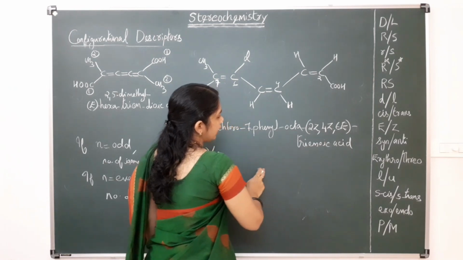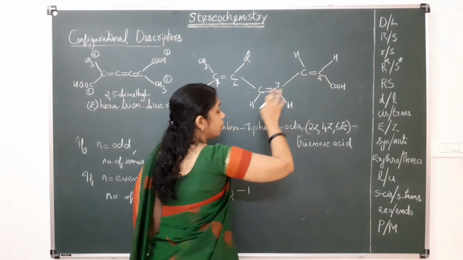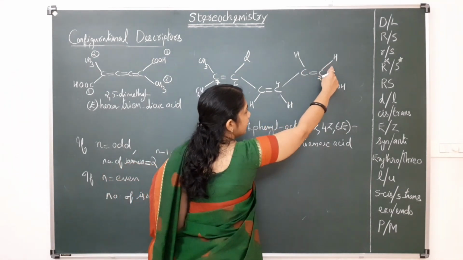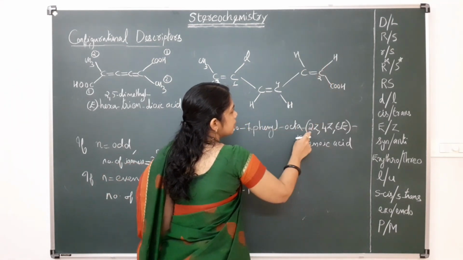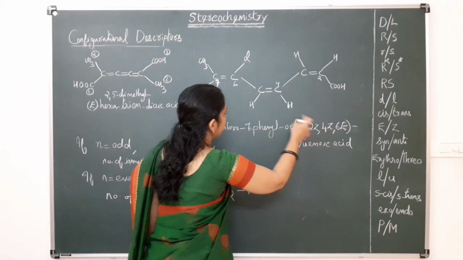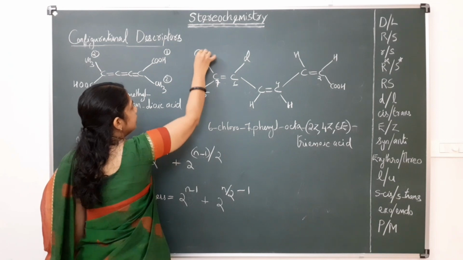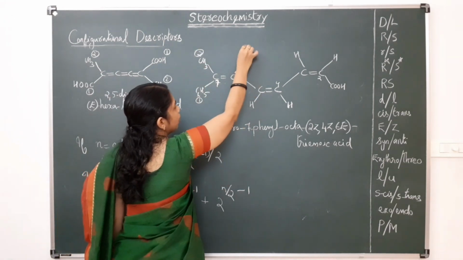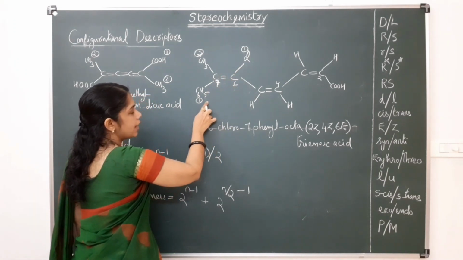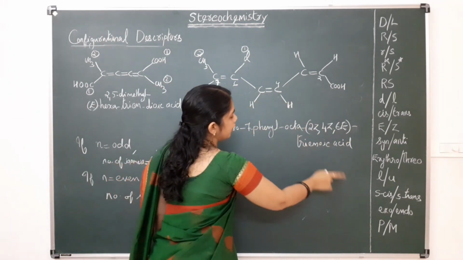So this is octatrienoic acid, and in the second position the double bond is syn, so it has the Z nomenclature, because the similar priority groups are on the same side. So this is 2Z, and here 4 also Z, similar priorities are on the same side. So 2Z, 4Z, and for the sixth position, for this phenyl this is 1, this methyl is second priority. For this chlorine and this carbon, the chlorine will get first priority. So here the priority groups are on opposite sides. So for this 6 carbon, this has the E configuration. So this is 6E. So 2Z, 4Z, 6E trienoic acid.